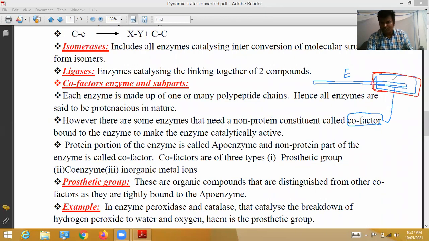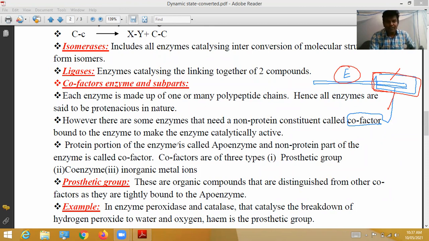If this cofactor is not there, this enzyme is not catalytically active, it is inactive. It does not speed up the reactions. So to make the enzyme catalytically active, every enzyme must contain cofactor.